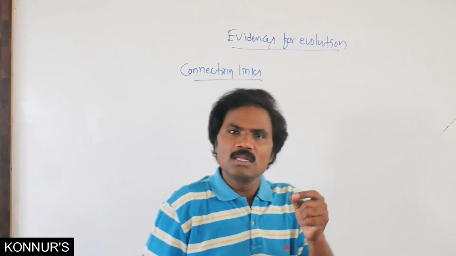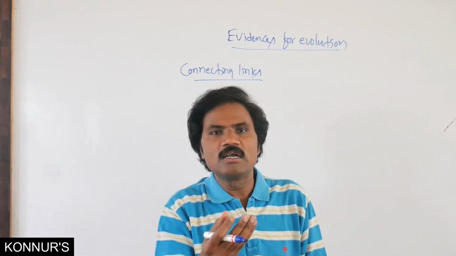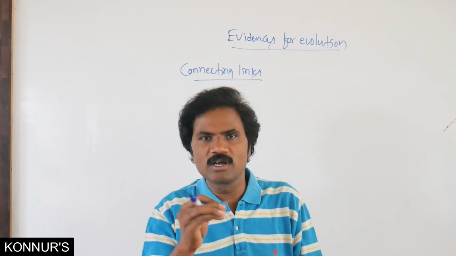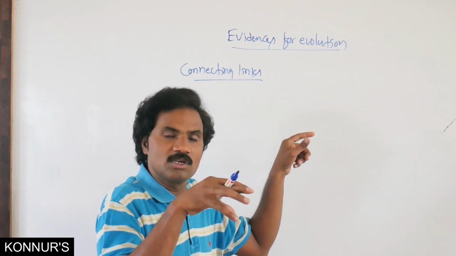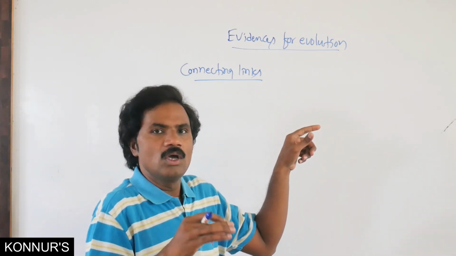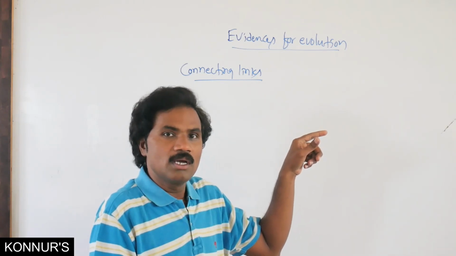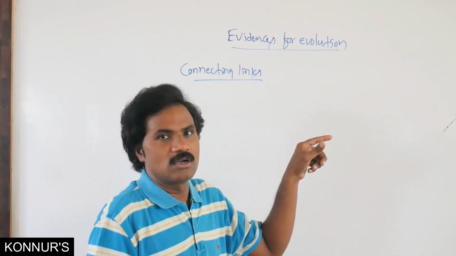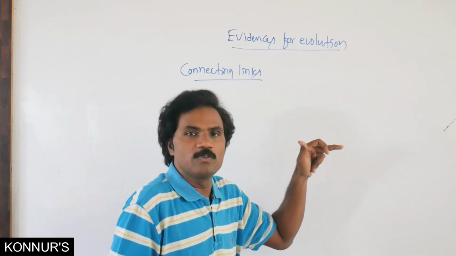That means an organism which presents both different characteristic features. That organism at present must also be living, that is the connecting link. Whereas a missing link is an organism that is already extinct, even though it possesses both earlier characteristic features. First we discuss the connecting links.